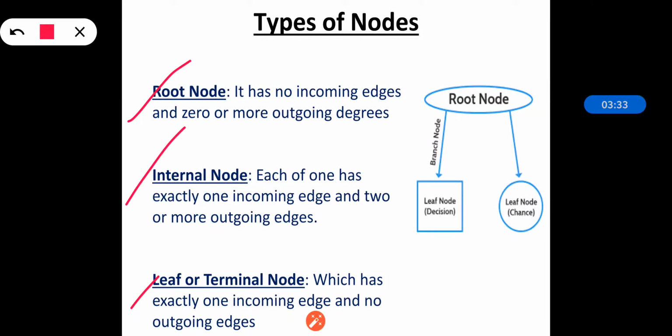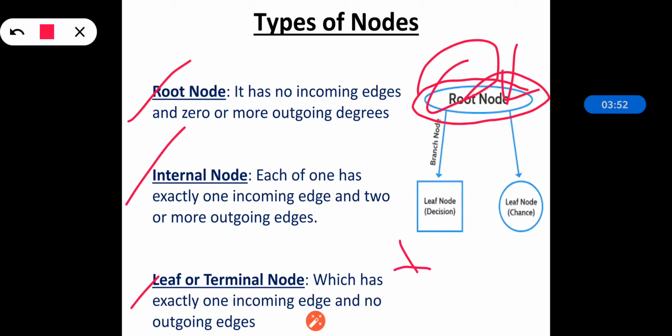So root node is the main node. We can see in this particular example, root node is the main node. It has no incoming edges and 0 or more outgoing edges. As it is the main root node from which the tree is starting, incoming edge is not there. Incoming means whenever the particular arrow or edge is at the particular node, then that is called an incoming edge.